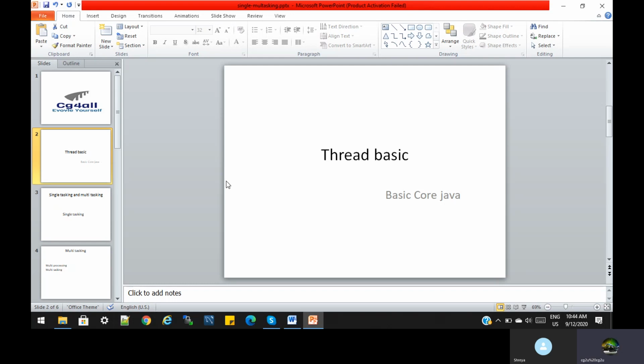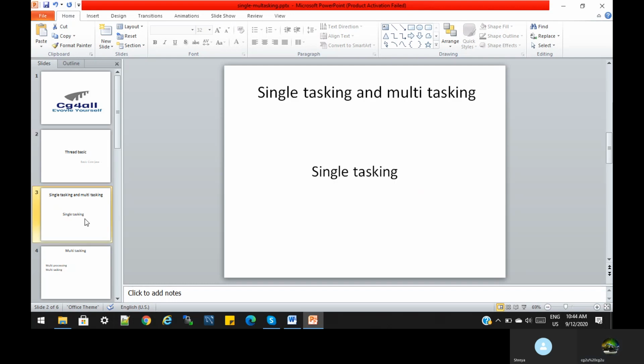Basically, Thread in Java is in the default package, the lang package. So Java allows us to use threads by default. Before going on to understand threads, first we have to understand what single tasking is and what multitasking is. Let's start. What is single tasking? Single tasking means one task at a time.